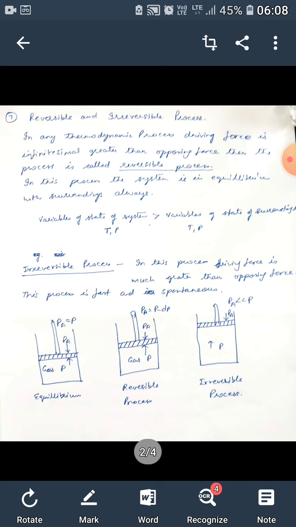In the last figure we see that the pressure of gas is P and the applied pressure is much less than the pressure of gas, so the piston moves upward. And this process we will take as irreversible process because the pressure PA is much less than pressure P.